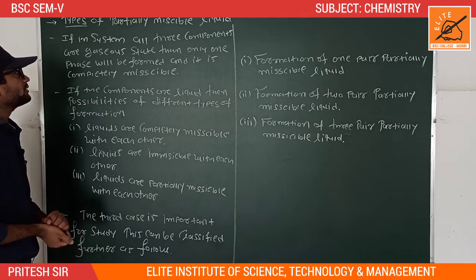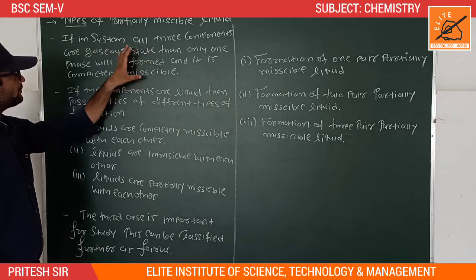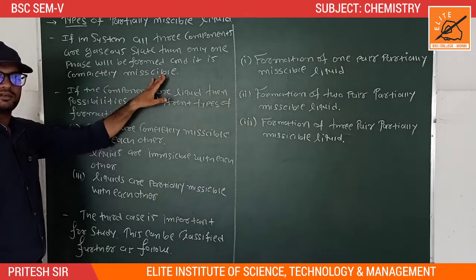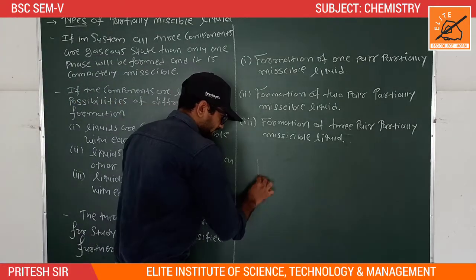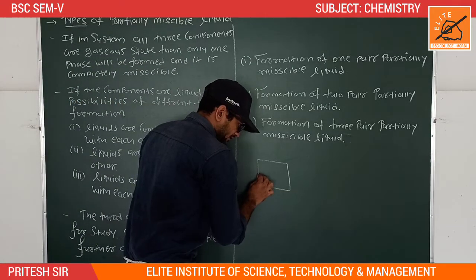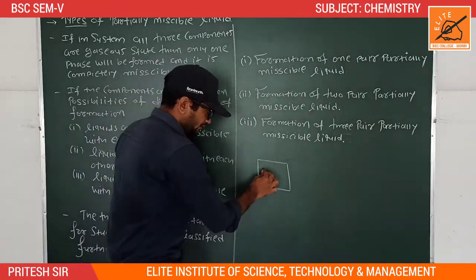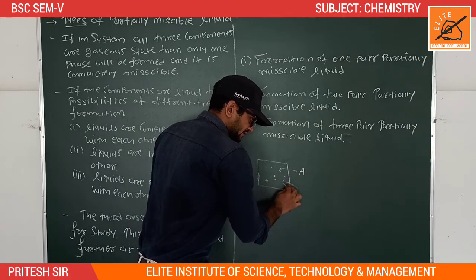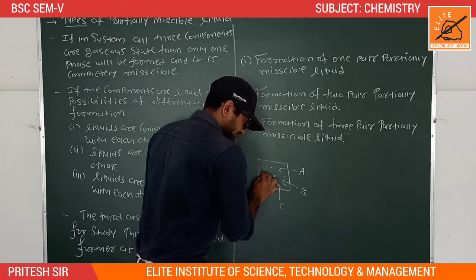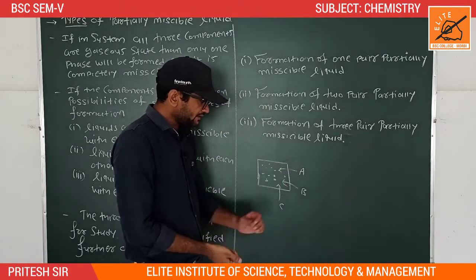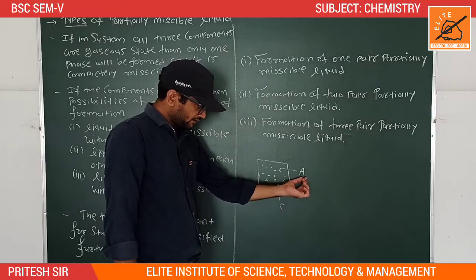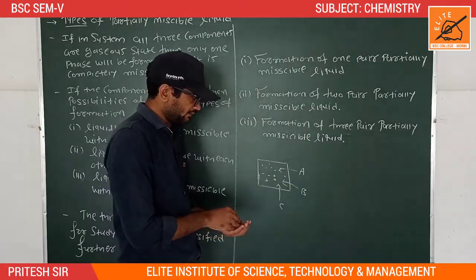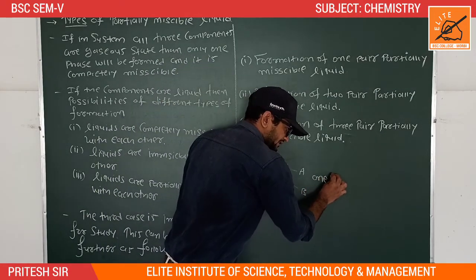Suppose in a system all the components are in the gaseous state. At that time only one phase will be formed and it is completely miscible. It means in a closed container, if you have three gaseous components, suppose first one is A, second one is B and last one is C, all the components are completely mixed together and form only one phase system.